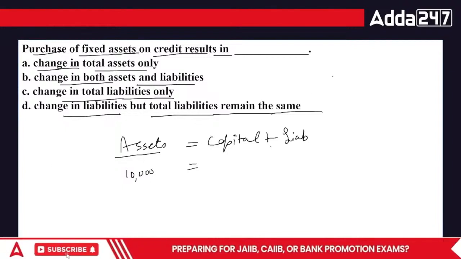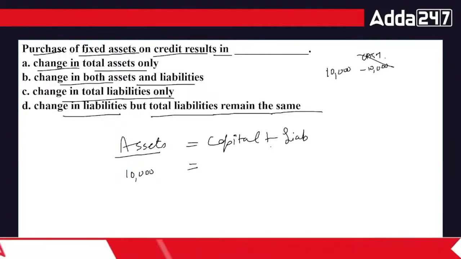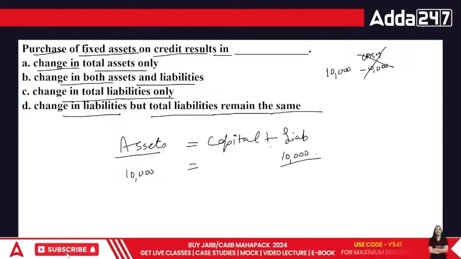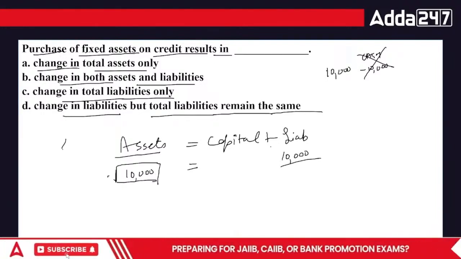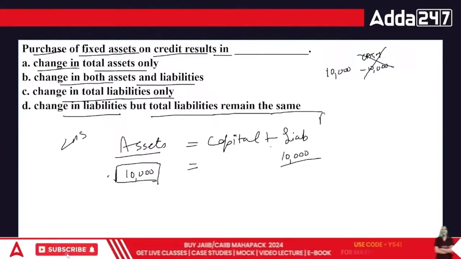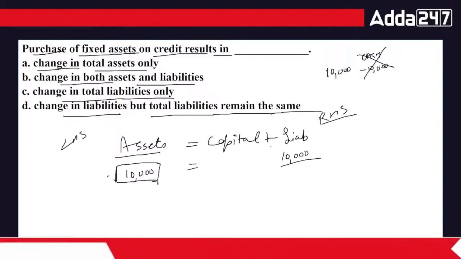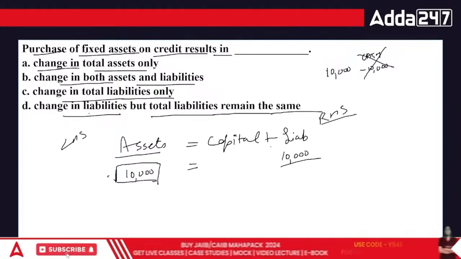Otherwise, what would have happened? If I bought an asset of 10,000, I would have lost cash of the same amount. In this case, the cash is not gone. So there is a liability, a total sum that I have to pay to someone. So technically, the accounting equation is still the same. Debit is equal to credit. LHS is equal to RHS. But the rule is specifying that the liabilities are increasing and the assets are also increasing, but the change is the same on both sides.